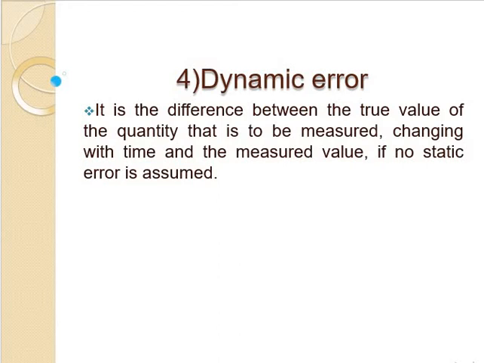Here we can consider one more error: human error, which is very important. There are generally two types of human errors, observation errors and operational errors.